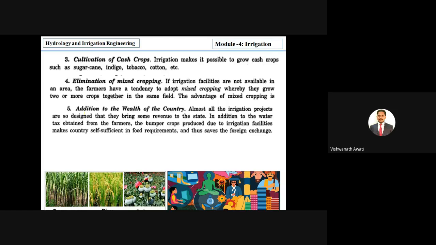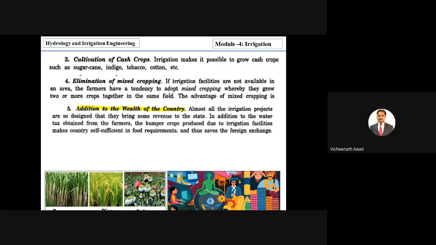Next is addition to the wealth of the country. For example, when we have food availability, you can call it a revolution in agriculture, right? You have heard about the green revolution. Green revolution means improvement in the agricultural areas, and due to that improvement, we will get more production of farm products.